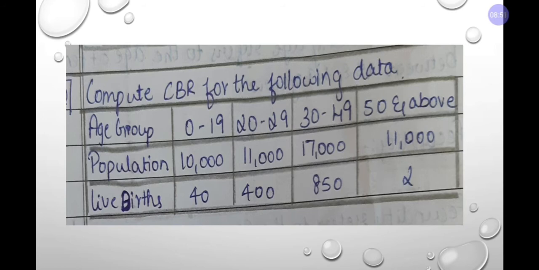The age groups are 0 to 19, 20 to 29, 30 to 49, 50 and above. The population is 10,000, 11,000, 17,000 and again 11,000. The live births are 40, 400, 852. So we will take the live birth total, then the population total, and divide it.